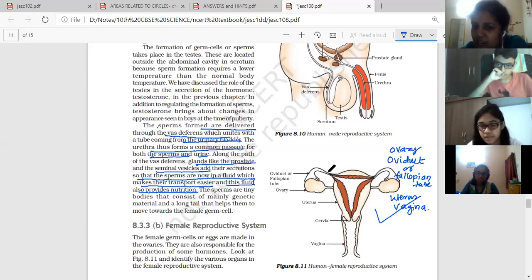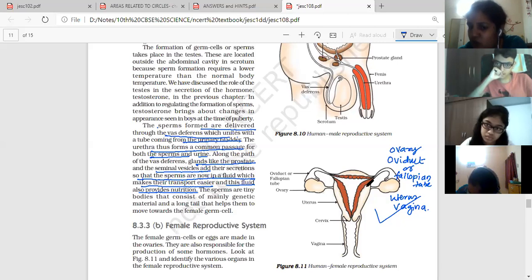Before that, just when the ovary has given out the egg and the ovulation process has taken place, at that time only, the uterus will start forming this inner layer. This inner layer of the uterine wall, we call it the corpus luteum.